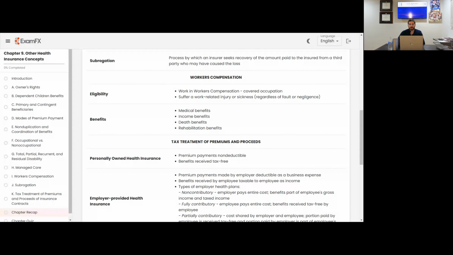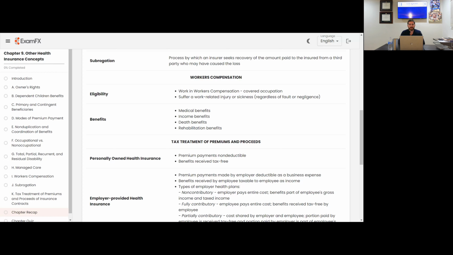Subrogation is the process by which an insurer seeks recovery for the amount paid to the insured from a third party who may have caused losses. So, it's a type of lawsuit process by which an insurer seeks recovery of the amount paid to the insured from a third party who may have caused losses. Think of that type of lawsuit, when the insurer starts to seek recovery of the amount paid to the insured from a third party who incurred or caused the losses.